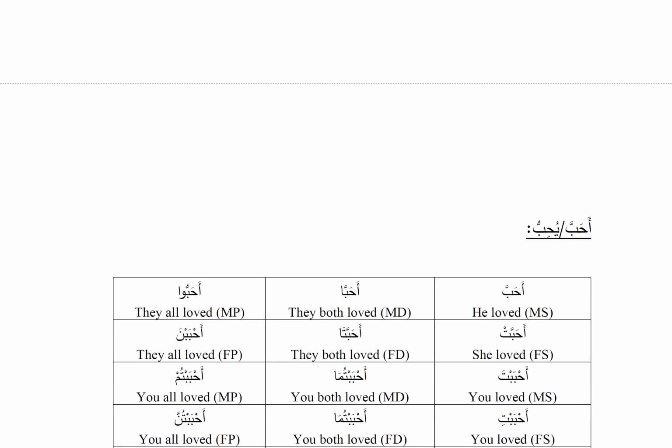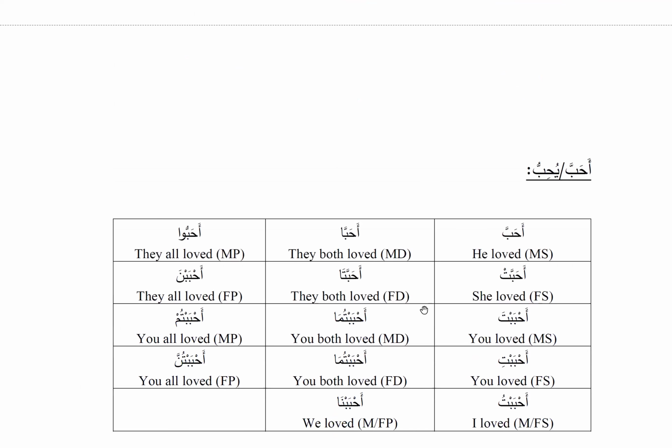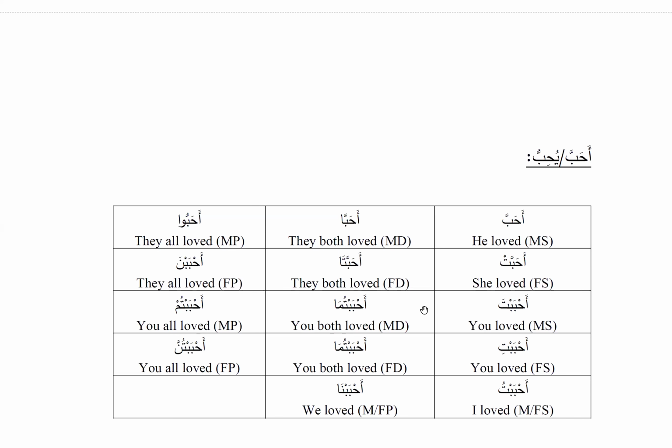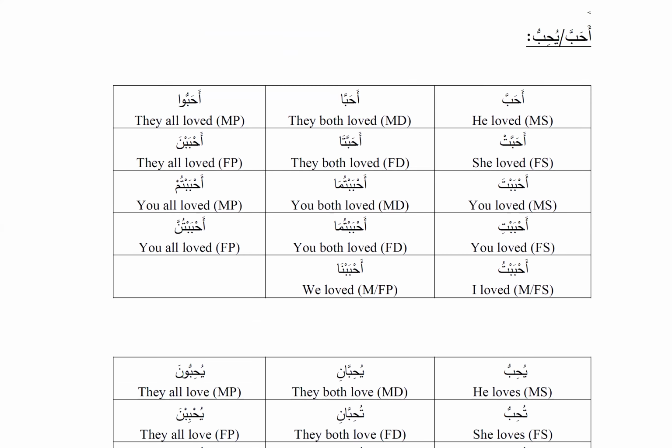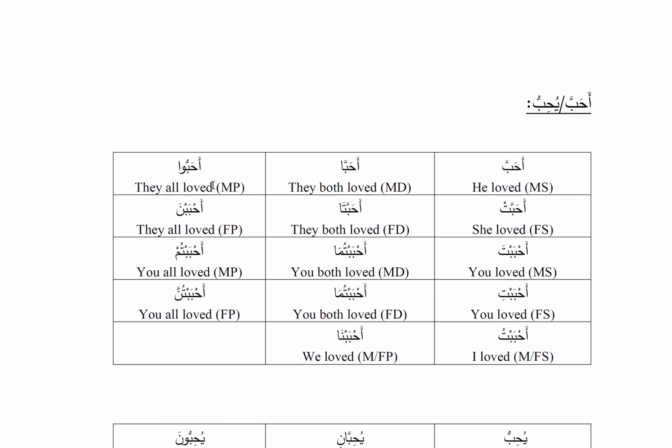Next verb we have is ahabba yuhibbu. Now this is not in the mabni lil majhul. This is normal mabni lil ma'lum, which means the doer is mentioned. So when we say ahabba, it means he loved, and yuhibbu means he loves. So ahabba, ahabba, ahabbu, ahabbat, ahabbata, and then this becomes ahbabna. The shadda gets opened up. So he loved, they both loved, they all loved, and she loved, they both loved, and they all loved. These six was for third person, or what we call as ghaib in Arabic.